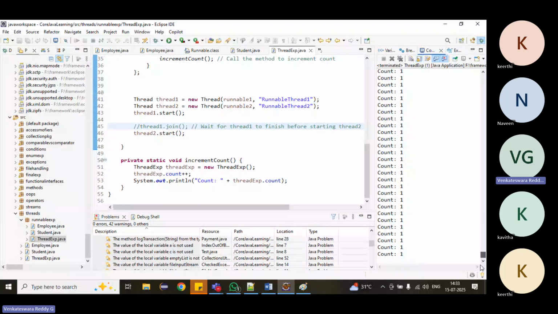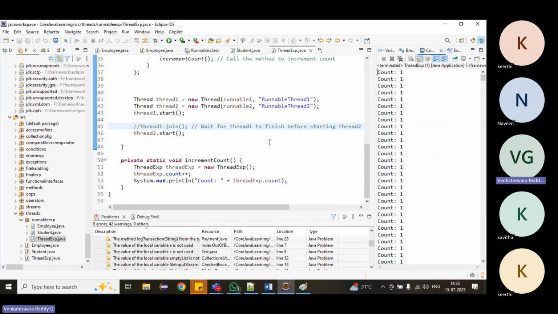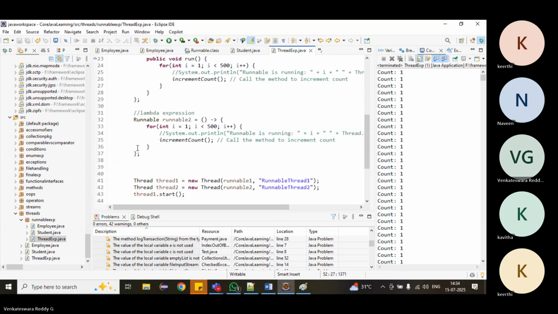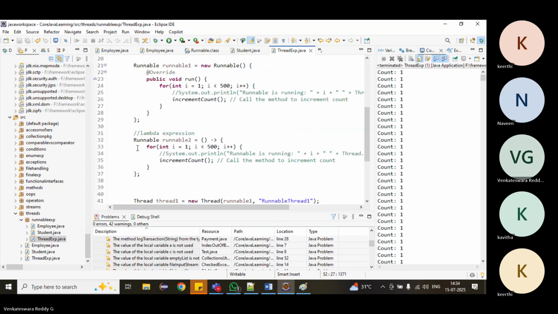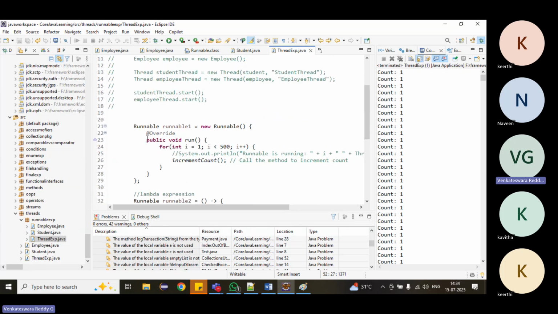All the threads are printing 1 1 1 1 1. I think before starting the thread itself, it is printing this value, so it becomes 1 1. Okay, fine. Now how to fix this one?